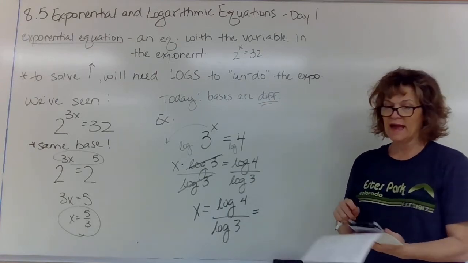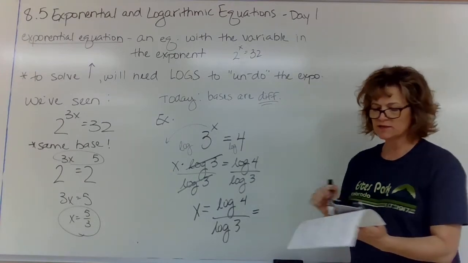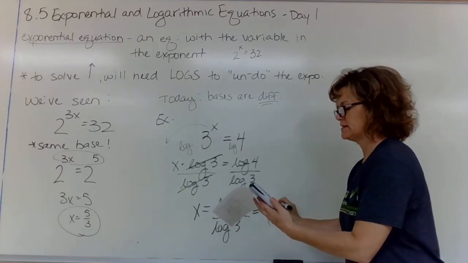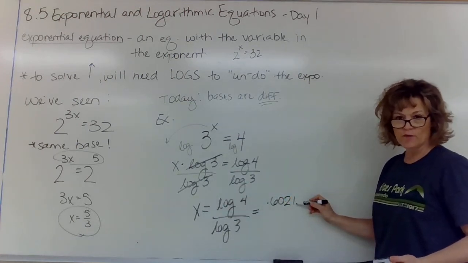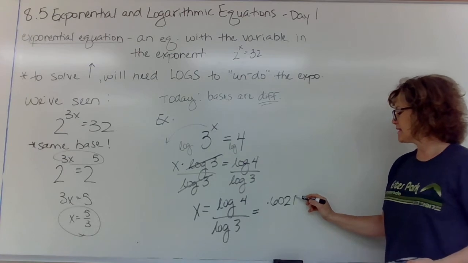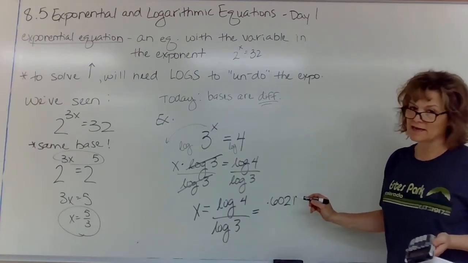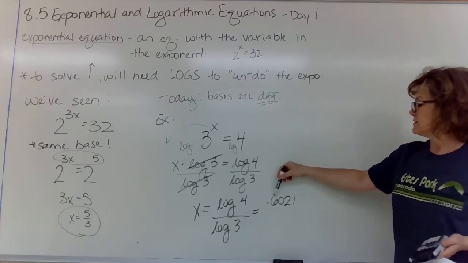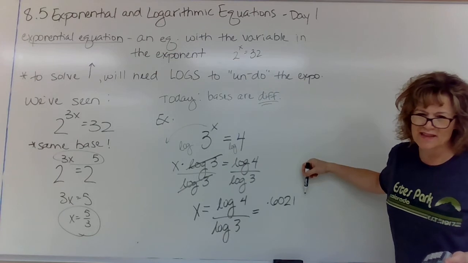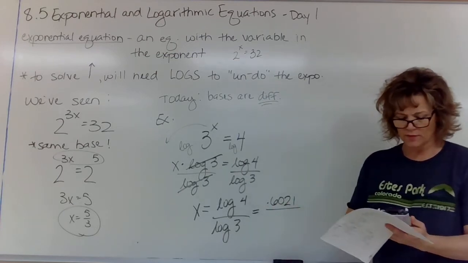And you might want to close the parentheses and then just hit enter and you get 0.6021. That last digit, I rounded it, but if you would leave it as I see on my screen here, it's not going to make much of a difference because this is the tenths, hundredths, 10,000ths, that's so tiny. Divided by, now let's figure out what log 3 is.